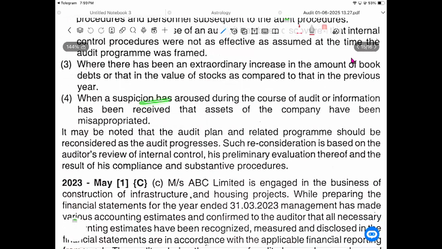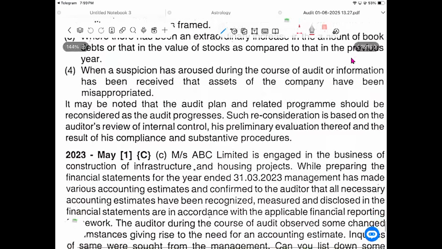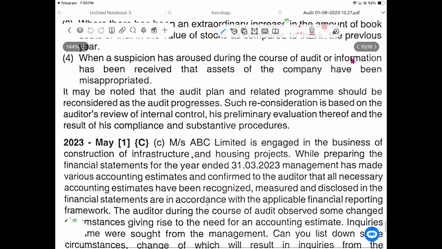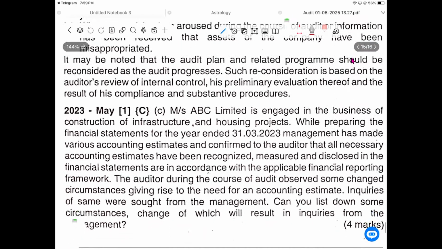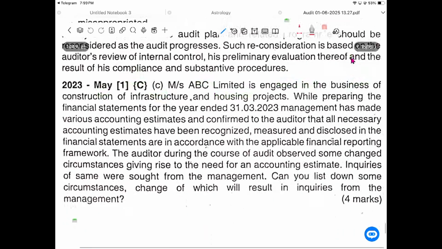When suspicions arose during the course of audit, and information has arrived that assets of the company have been misappropriated, then you need to change the audit plan. You change the materiality level. It may be noted that audit plans, related procedures and programs should be reconsidered as the audit progresses. Such reconsideration is based on the auditor's review of internal control with a preliminary evaluation thereof and the result of compliance and substantive procedures.